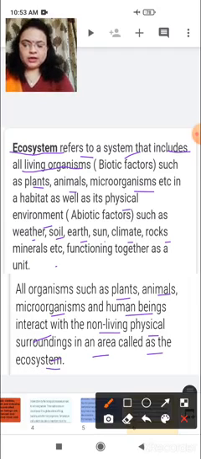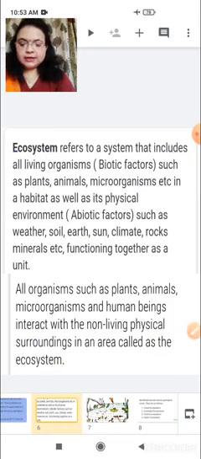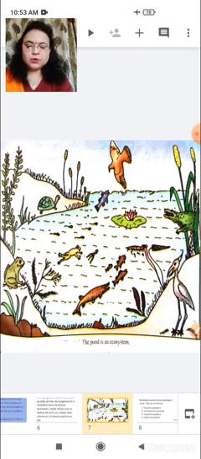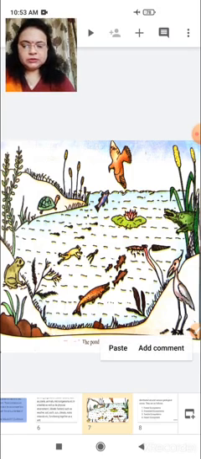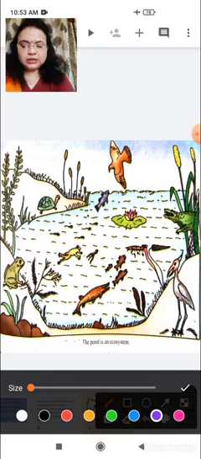Okay, so let's see one picture of an ecosystem. There are many examples of ecosystem where biotic and abiotic matters interact with each other to fulfill their life, to fulfill their requirements for living. Here you can see one example of a pond ecosystem. Here you can see first the biotic factors.